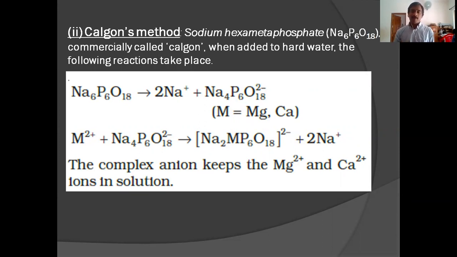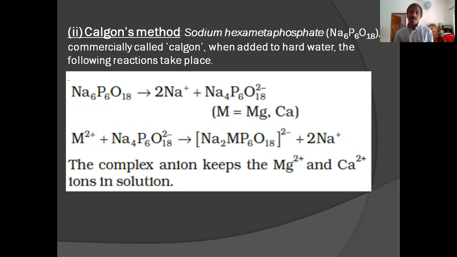When it is added to hard water, first it will ionize to form 2Na+ and an anion of formula Na4P6O18 2-. That anion will react with the calcium or magnesium ions to form a complex ion, Na2MP6O18 2-. Here M represents calcium or magnesium.